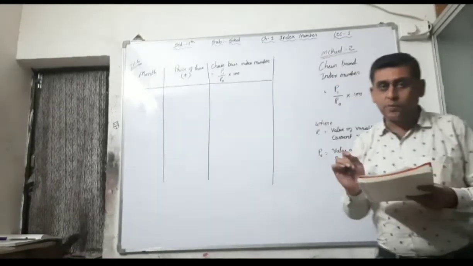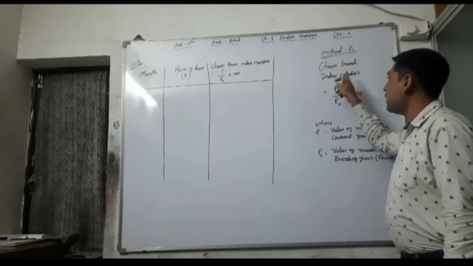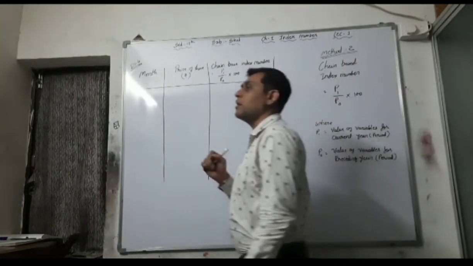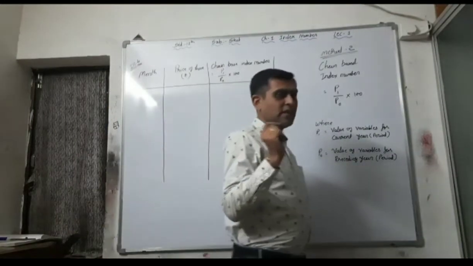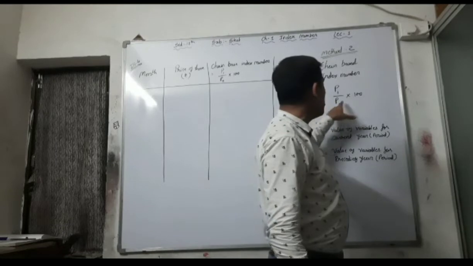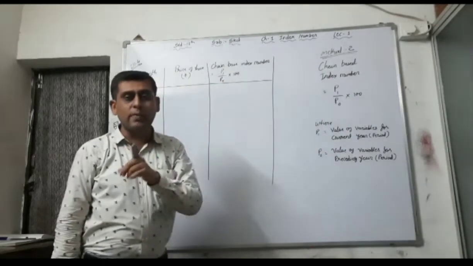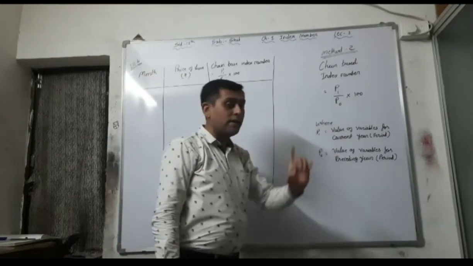Now the next method, that is method number 2, chain base index number. The formula for chain base index number is also the same. The formula for fixed base index number is P1 upon P0 into 100, and the formula for chain base index number is also P1 upon P0 into 100.